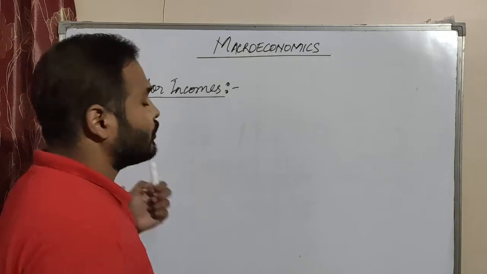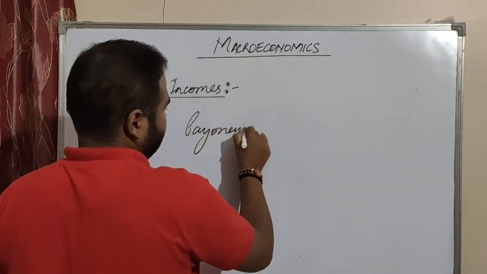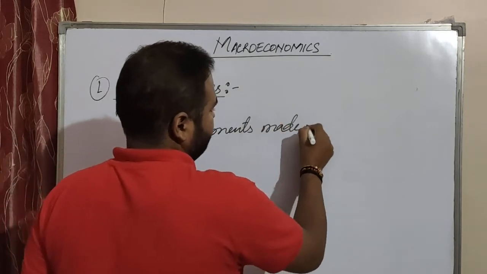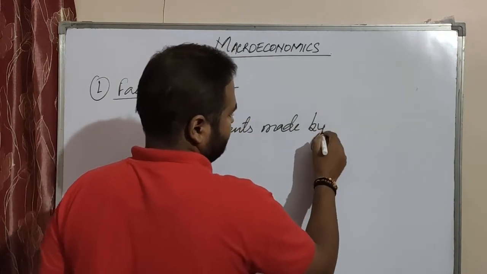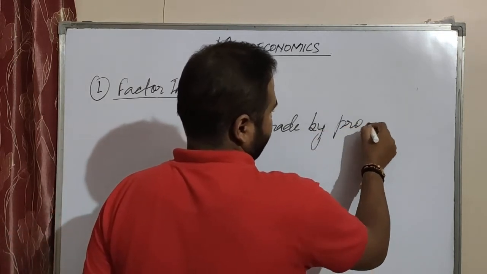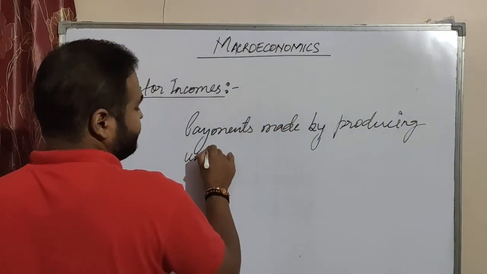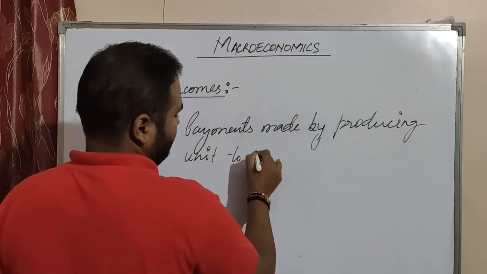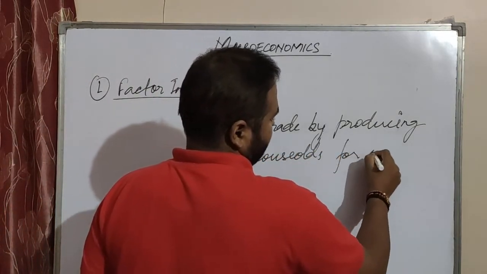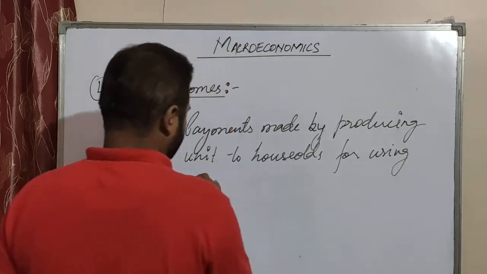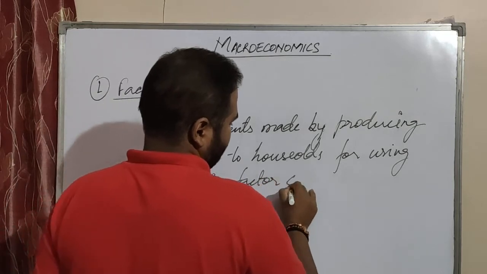So what is factor income? It is the payments made by the producing unit, or you can say producers, to households for using their factor services.